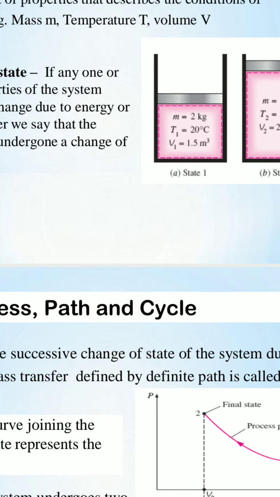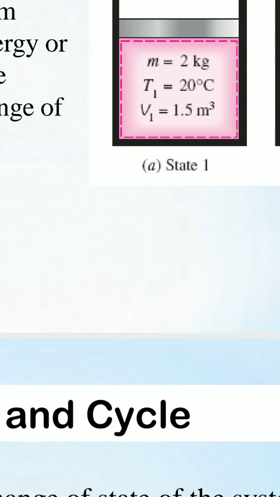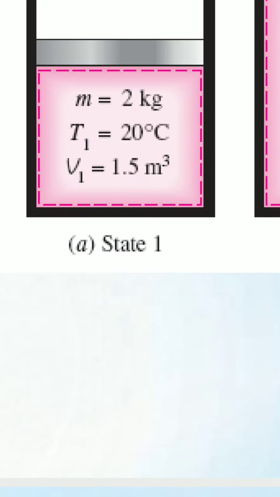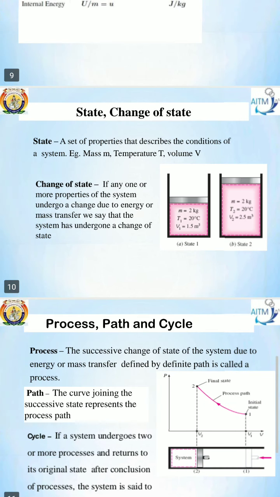Suppose consider the system as a closed vessel. This is state 1. This is state 2. This system has mass 2 kg. State 1: temperature T1 is 20 degrees Celsius, volume V1 is 1.5 meter cube. Therefore, state means a set of properties that describe the condition of the system.